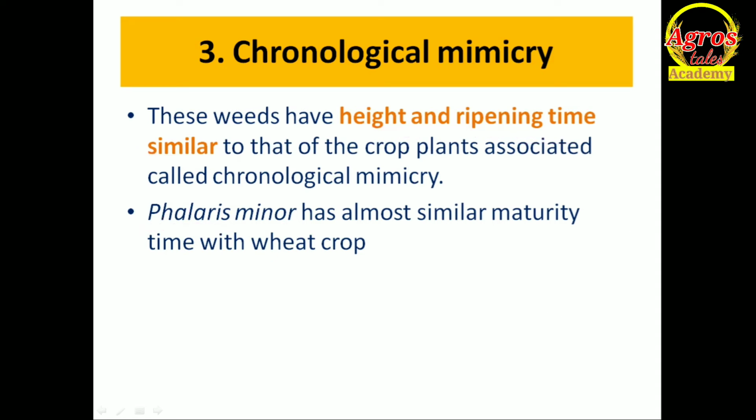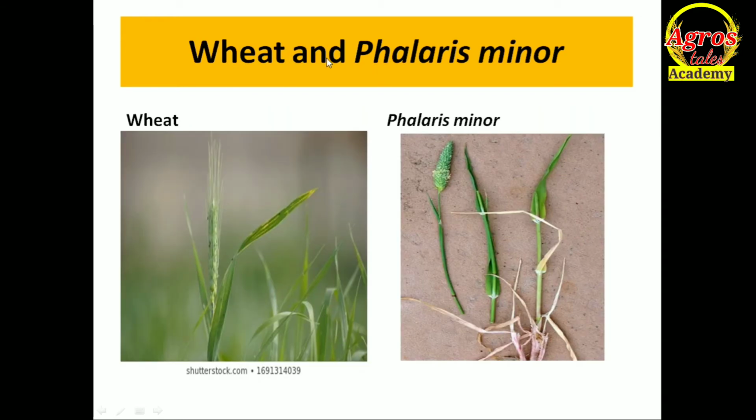So next will be an example. Yes, wheat and Phalaris minor. Only difference is our fruiting style. Here is our Phalaris minor. Another one is your wheat. Wheat is our crop plant. They both have similar maturity time. I have told you this is one pinkish color. This is the only difference. Okay.